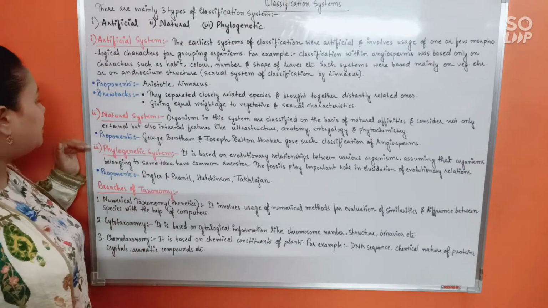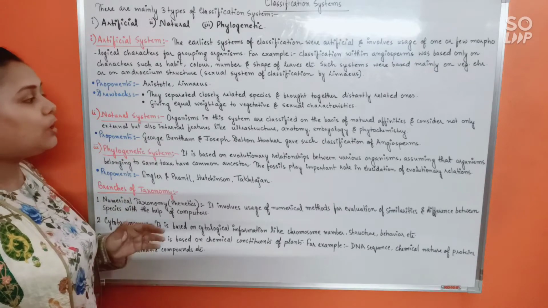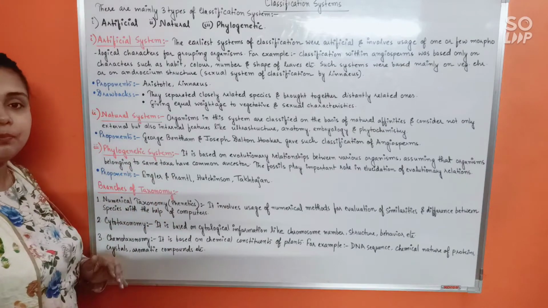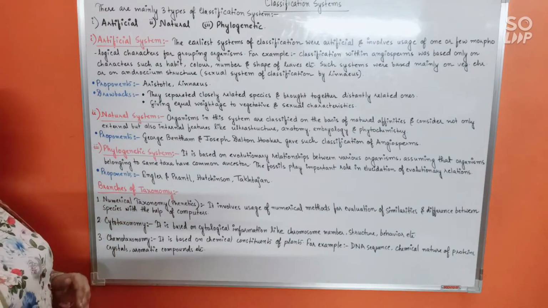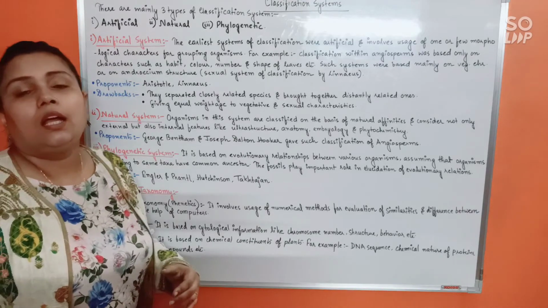Alright, proponents are George Bentham and Joseph Dalton Hooker, who gave classification of angiosperms under the natural system. Alright, finally, the third and the last one, phylogenetic classification.